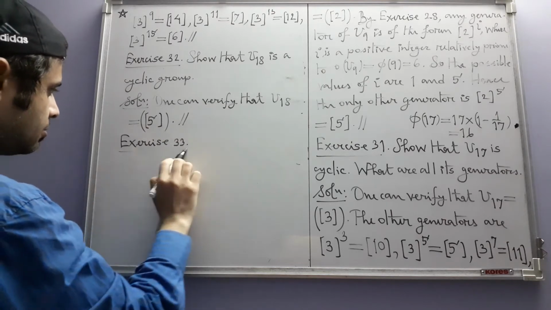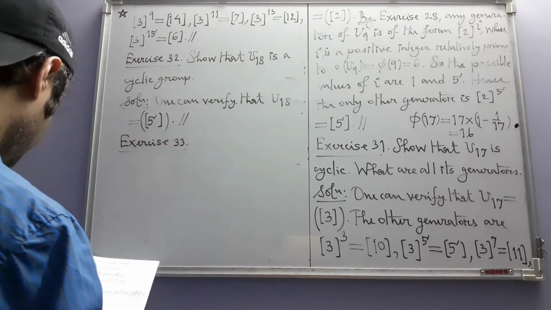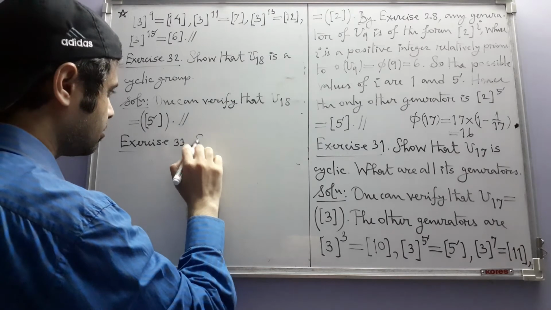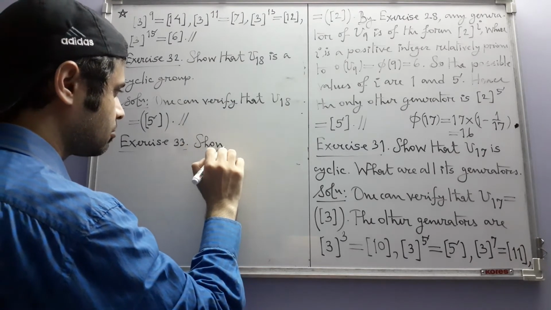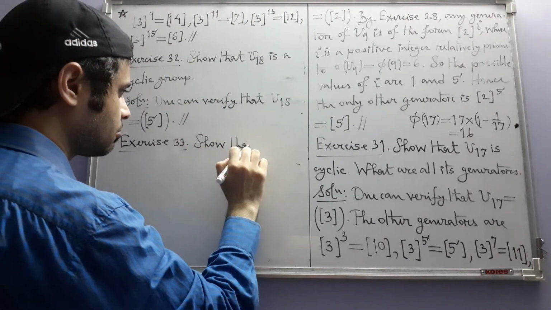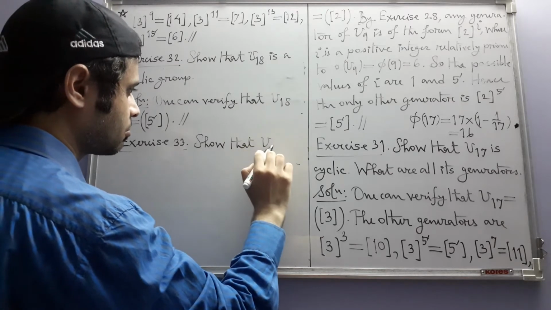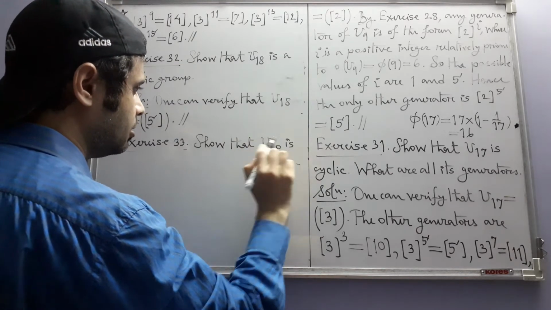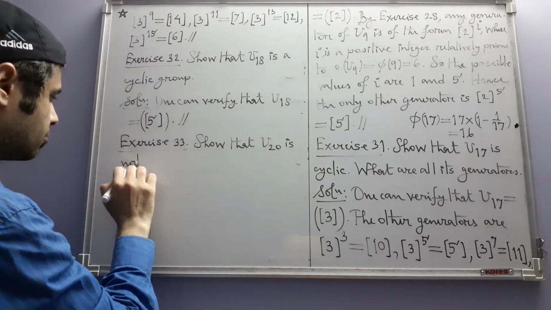Exercise 33. Show that U20 is not a cyclic group.